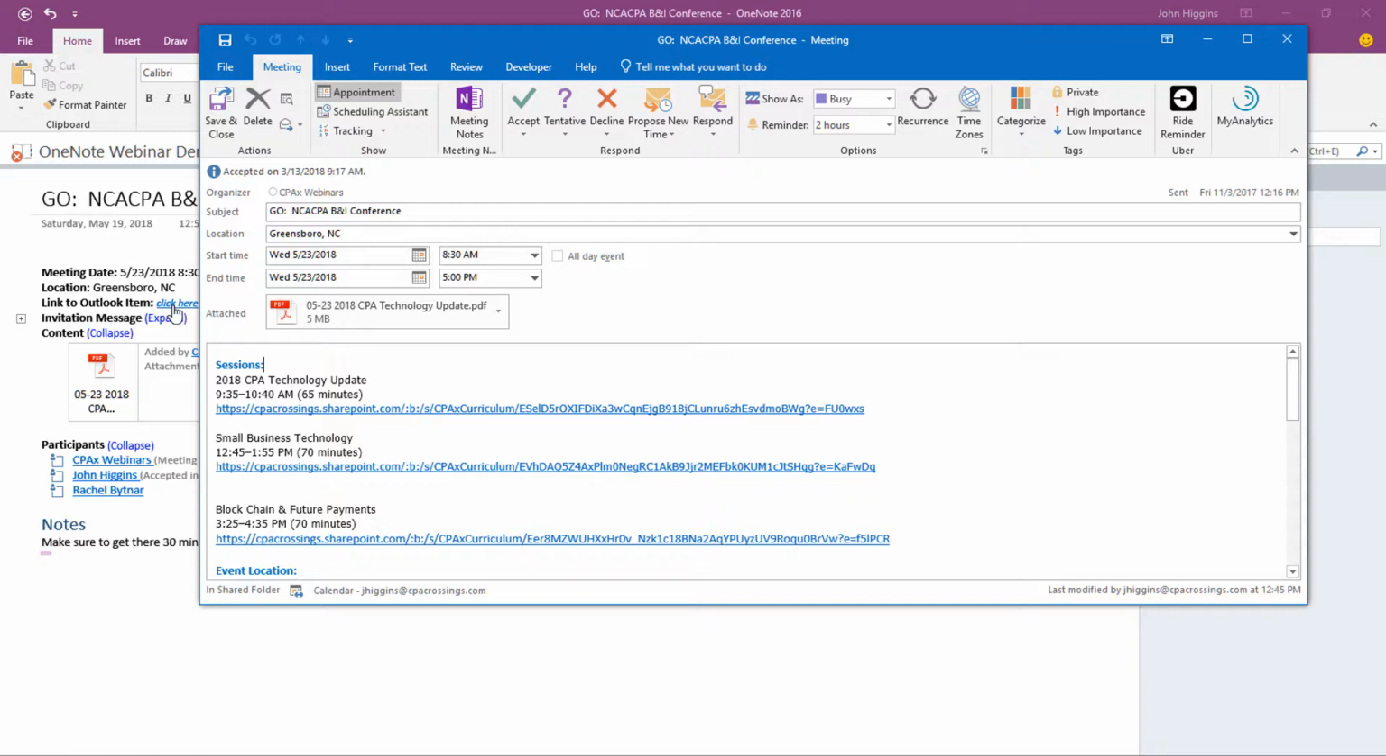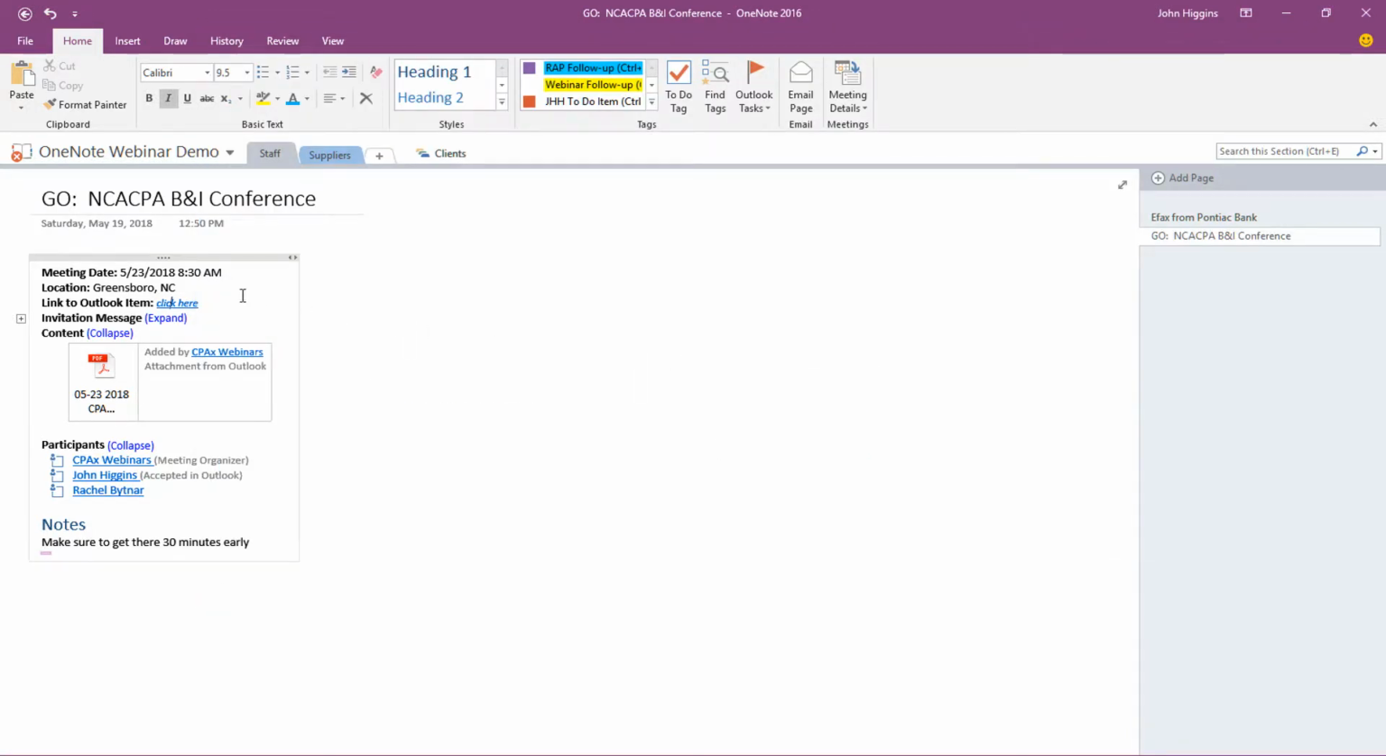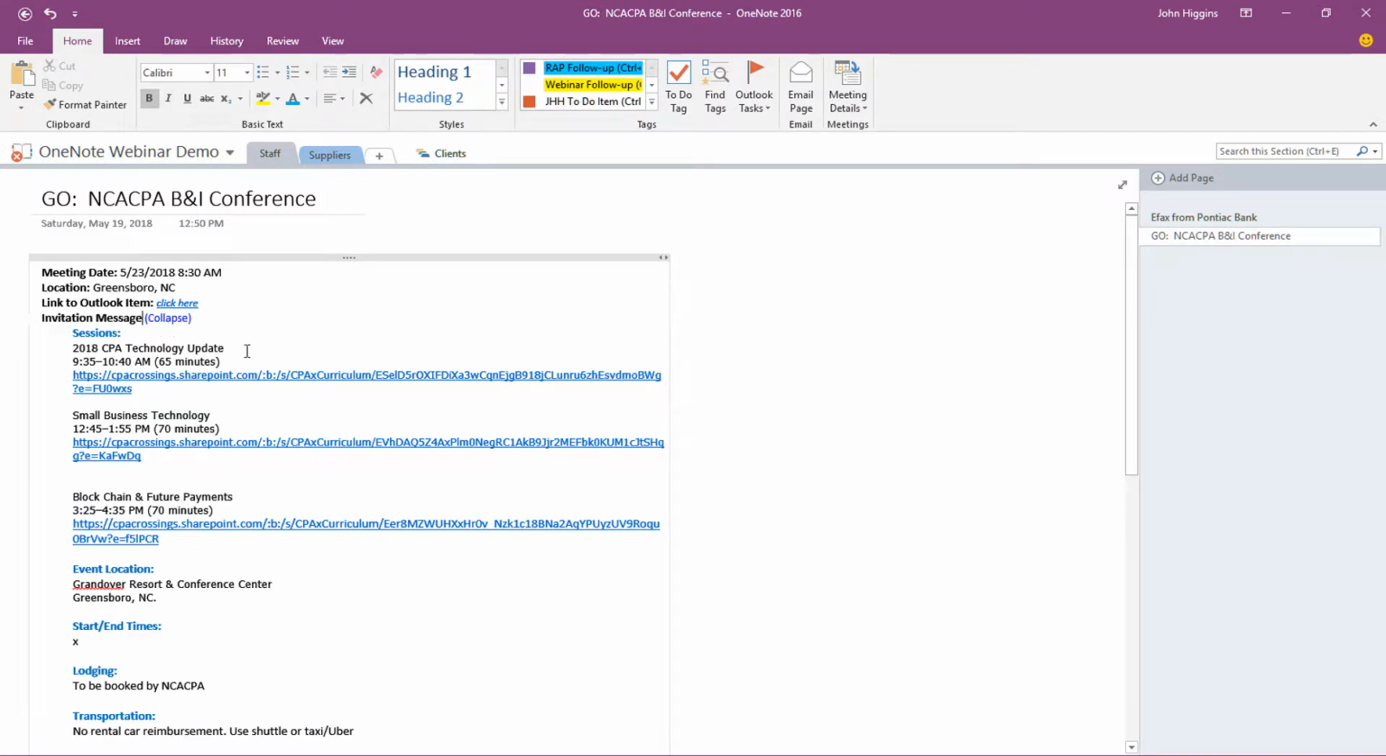So now you can see I'm in my Outlook appointment view. I'll go ahead and close that. Okay, then I have the invitation message. I can click to expand that. And what this is showing me is the actual contents within the Outlook appointment message. And so what I've done here, just to provide some more examples, is I have 3 sessions at the conference that I'm presenting, and I have links to my presentation files for each one.